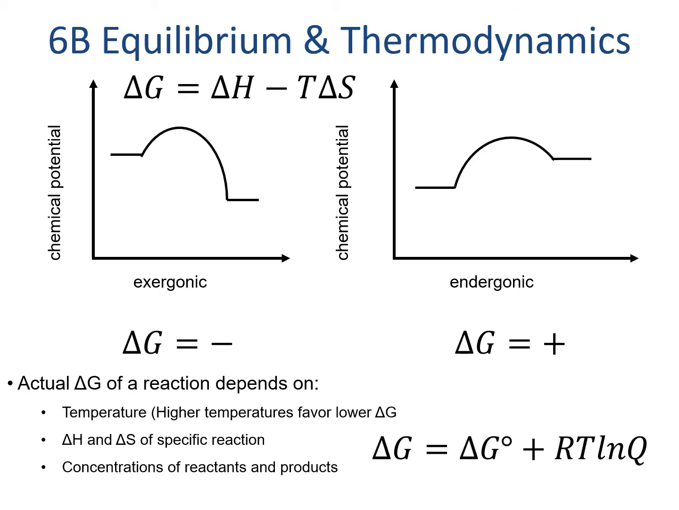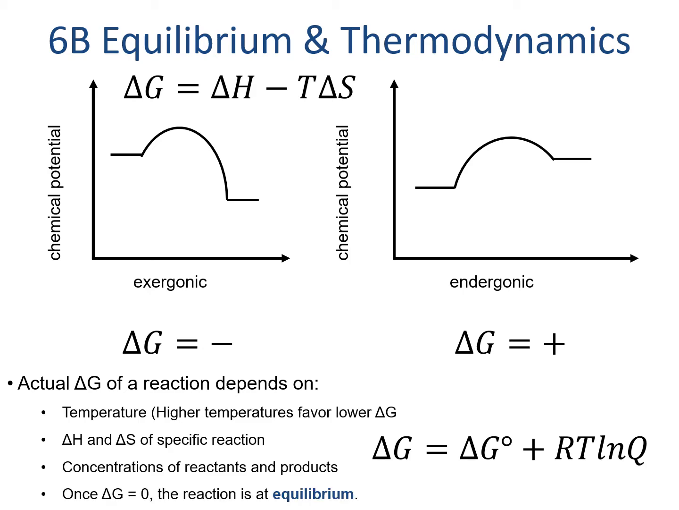The root of this change comes from the fact that delta G is always a function of a standard condition delta G, indicated by delta G0. That's the one under standard conditions, which, for example, include everything at 1 molar concentration, and the actual conditions in a system, which are actually different in most cases. We represent those by the term RT natural log of Q. In this term, R is the gas constant, T is the temperature in degrees Kelvin, and Q is the reaction quotient. We'll talk a little bit more about that in a second.